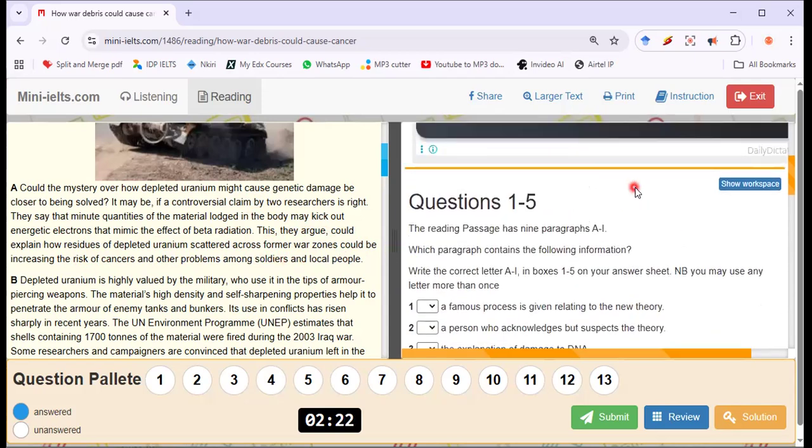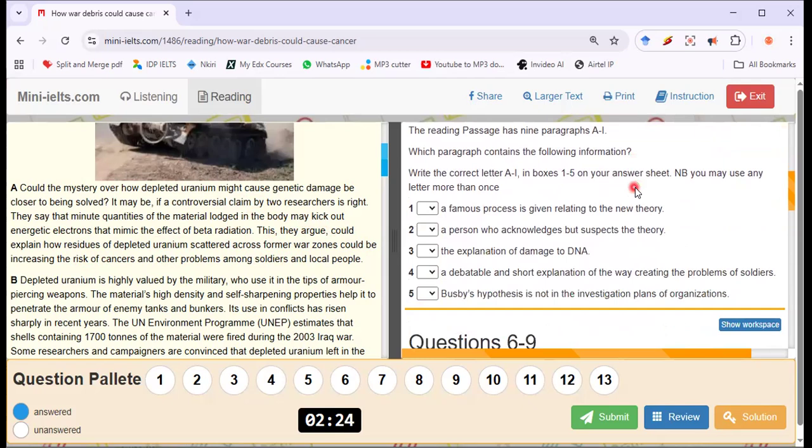So let's look at the matching statements. A famous process is given relating to a new theory. Well, I can't see any famous process in this paragraph. A new theory too, I'm not sure. A person? What I have here is two persons mentioned. The explanation of damage, no. I can't see any explanation of damage to DNA here.